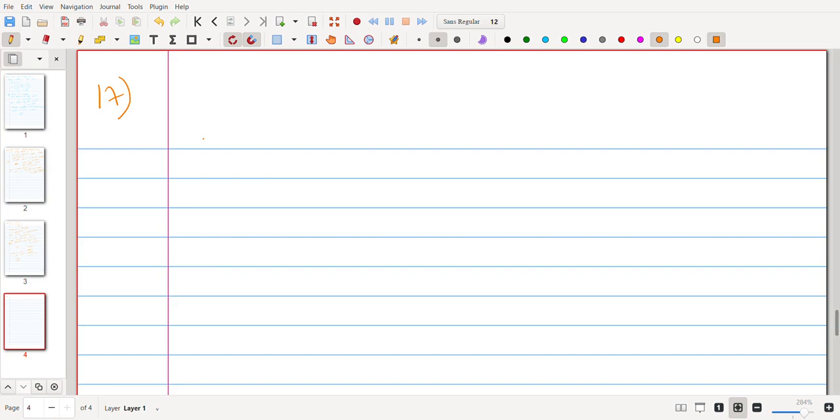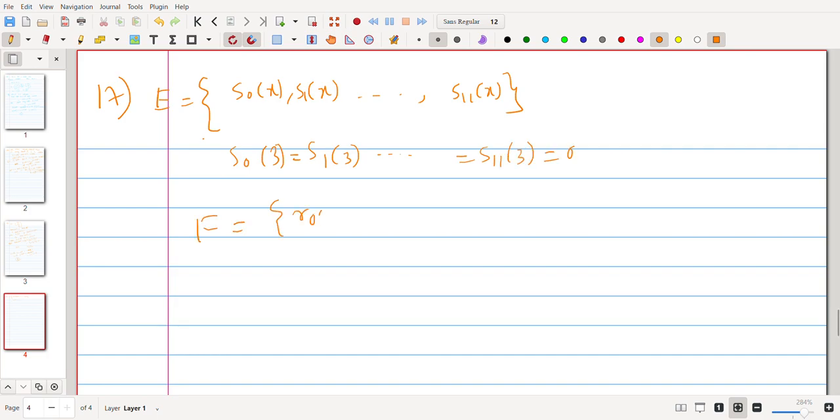Here E is given by S0(x), S1(x), ..., S11(x), and S0, S1, S2 are all polynomials that satisfy the condition that S0(3), S1(3), ..., S11(3) are 0. Similarly, for F we have R0(x), R1(x), and so on.